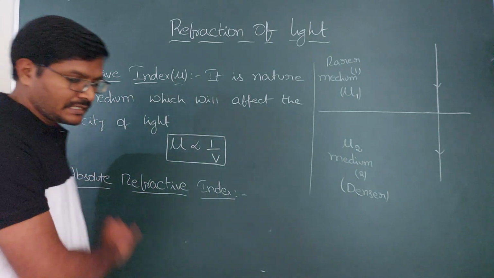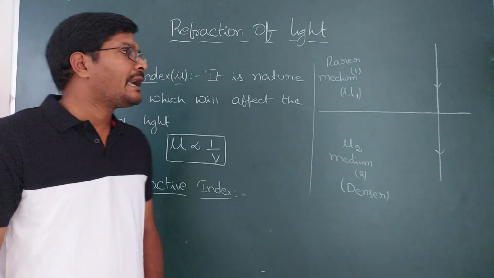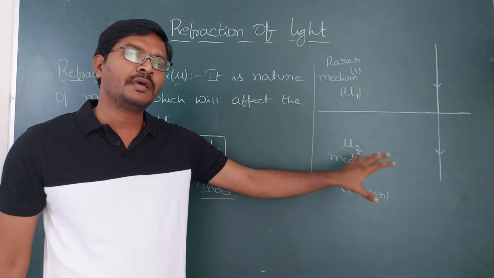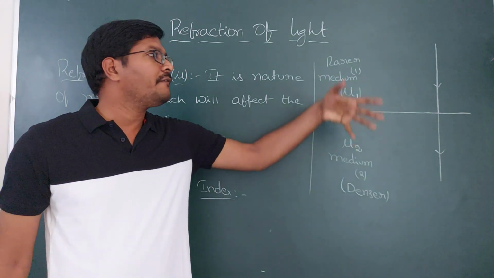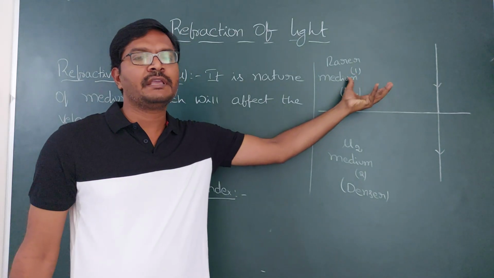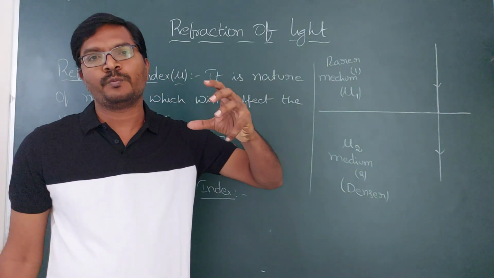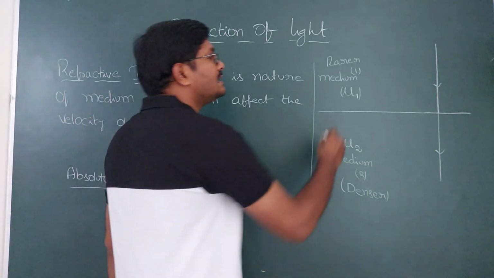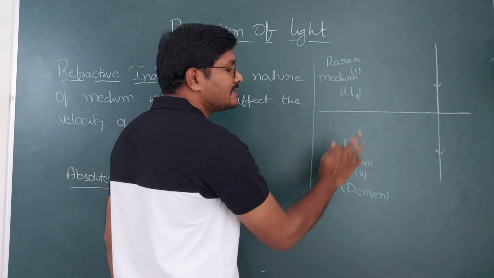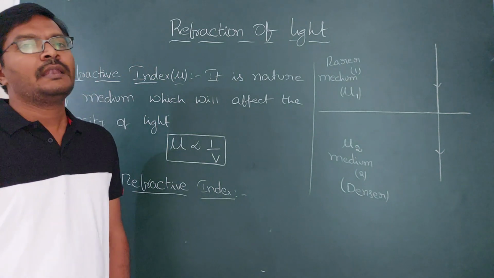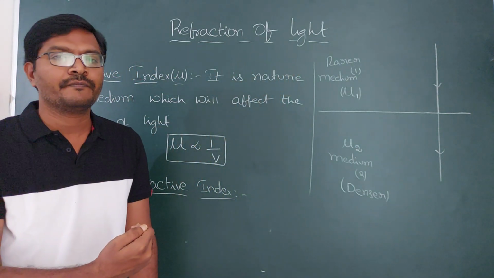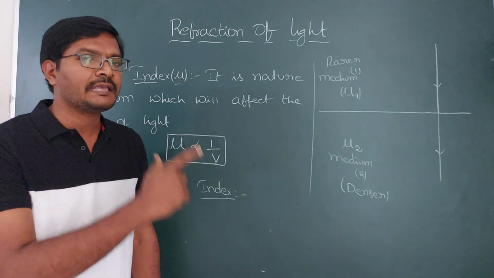What do you mean by the absolute refractive index? As we have seen, the light is traveling from one medium to another medium. If the first medium is a vacuum, definitely it must be vacuum. If this medium is a vacuum and this is another transparent medium, light is traveling from vacuum to medium, definitely it must be like that.